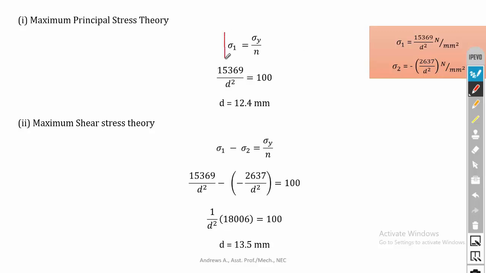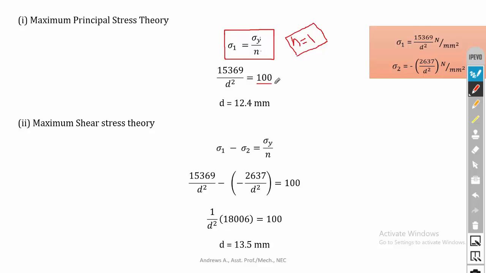So from the data book you can write the equation, that is sigma 1 is equal to sigma y divided by n. Don't memorize the equations, try to use data books. Okay, so sigma 1 is equal to sigma y divided by n. Okay, in this problem the factor of safety is not given. So if the factor of safety is not given, we should take a minimum factor of safety of 1. So you have to write, assume n is equal to 1. So remember that if the factor of safety is not given, we have to assume a minimum factor of safety of 1. So here I have assumed the factor of safety as 1.